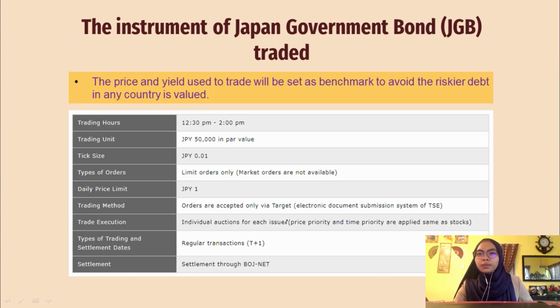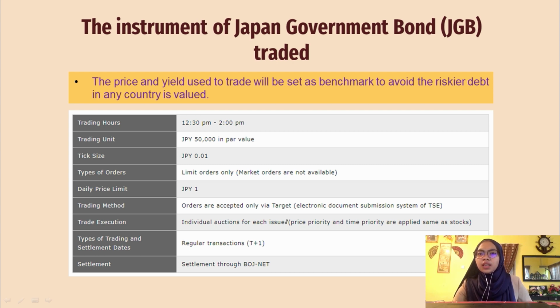Next is Japan government bond, JGB. The price and yield for the JGB used to trade will be set as a benchmark to avoid the riskier debt in any country is valued. The trading hours for JGB is from 12:30 p.m. to 2 p.m. Trading unit is 50,000 JPY in par value.